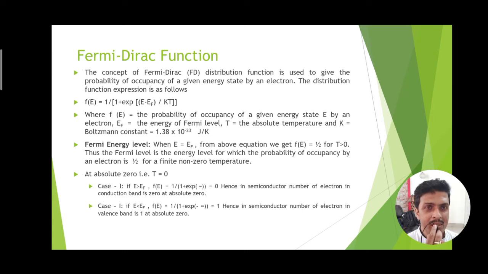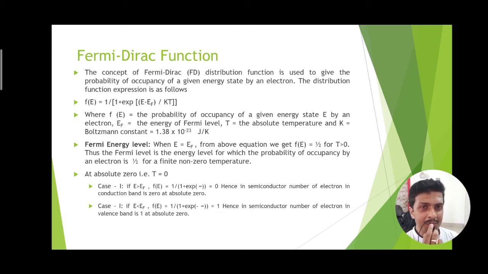So for the first case, it is showing that f of E becomes 0. That means if the energy occupied by the electron is more than Fermi energy level, then the semiconductor does not have free electron in the conduction band, and that is obvious. At absolute 0, there is no free electron residing in the semiconductor conduction band.